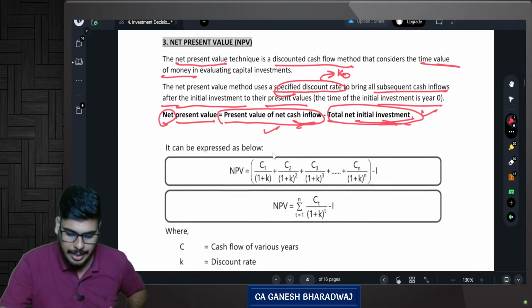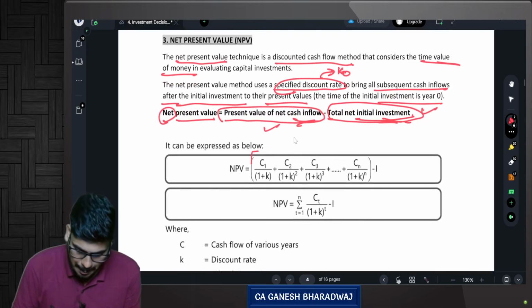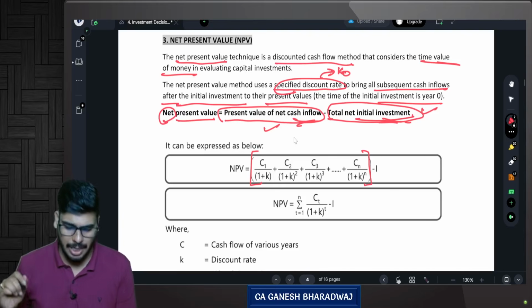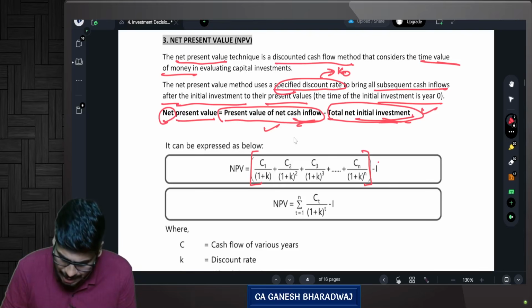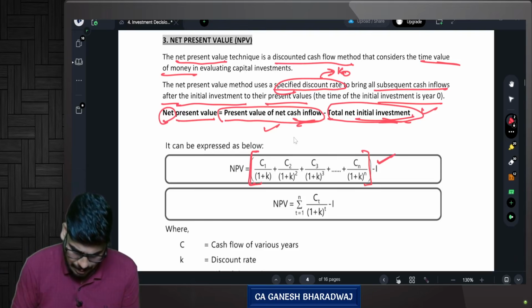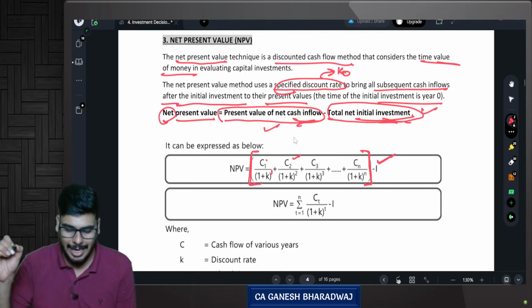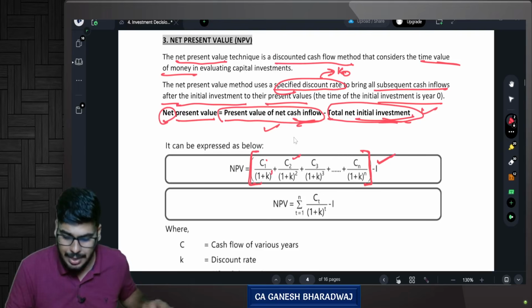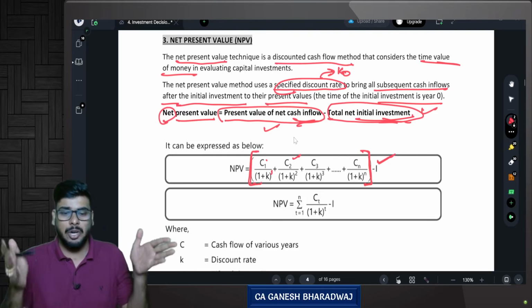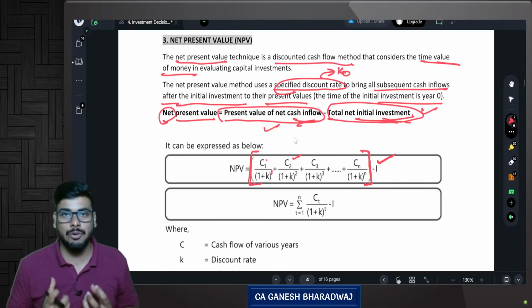So how will you calculate the NPV? NPV is equal to the present value of cash inflows minus the initial investment, minus initial cash outflow. The initial investment is I. Whereas the present value of cash inflows, how will you get it? Cash flow at the end of year 1 divided by (1 plus k) to the power 1, plus cash flow at the end of year 2 divided by (1 plus k) to the power 2, plus cash flow at the end of year 3 divided by (1 plus k) to the power 3, and so on till cash flow at the end of year n divided by (1 plus k) to the power n. The life of the project will be given, so every year's cash flow you need to discount.